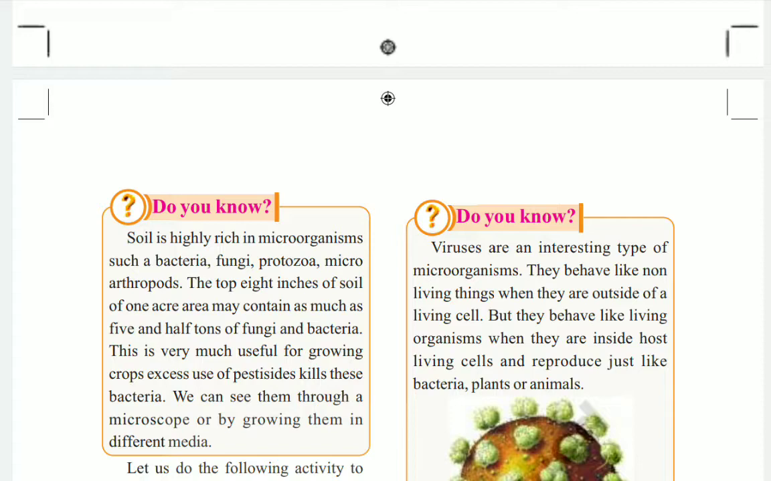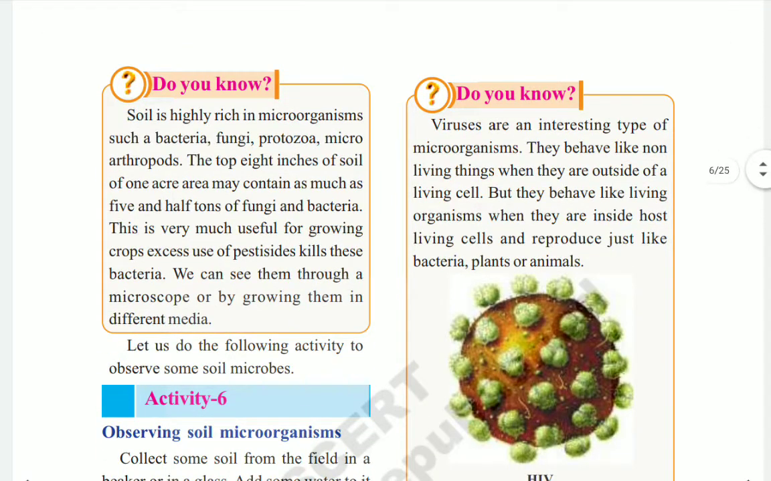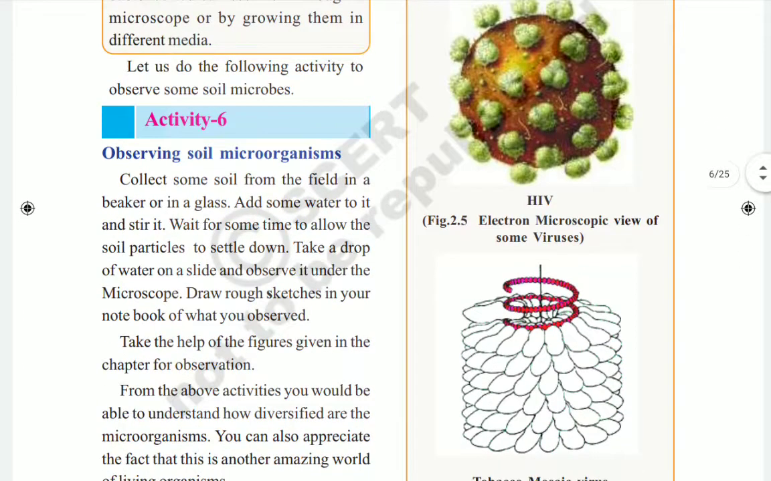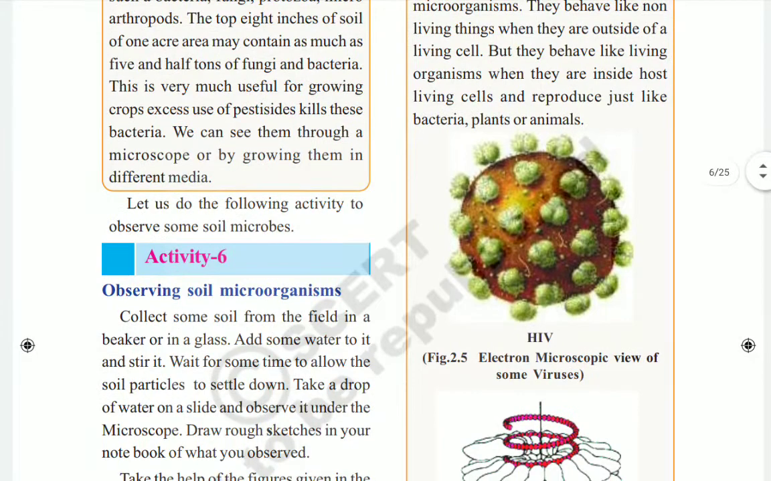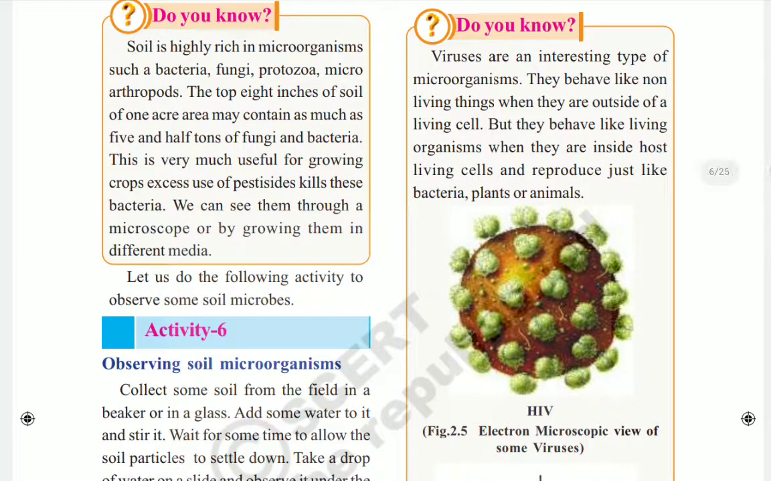There are several bacteria growing on our skin also. Many diseases are caused only by this bacteria, and not only bacteria, some viruses also. Because of some viruses we can get diseases, but a virus is another interesting type of microorganism.